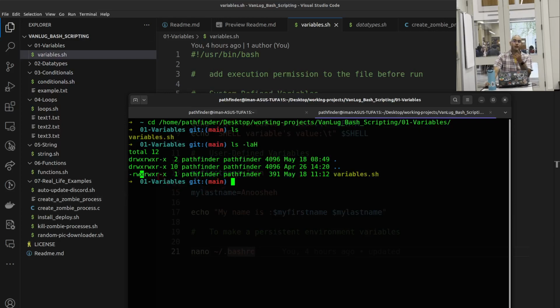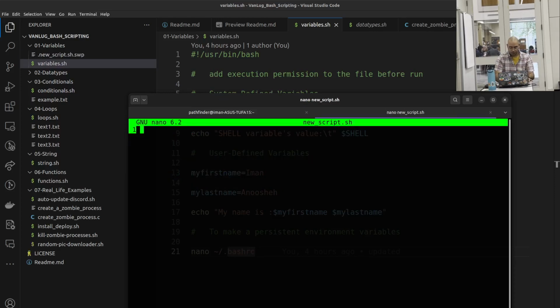So it has the execution permission, but if I just create a new one, like nano new_script.sh, and then I put /usr/bin/bash, and then I come down and say echo hello.